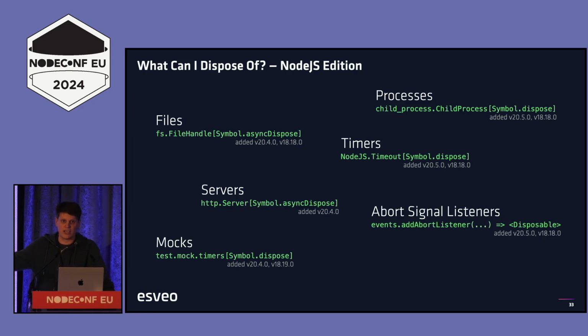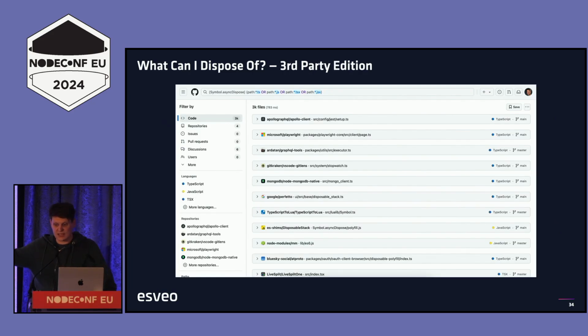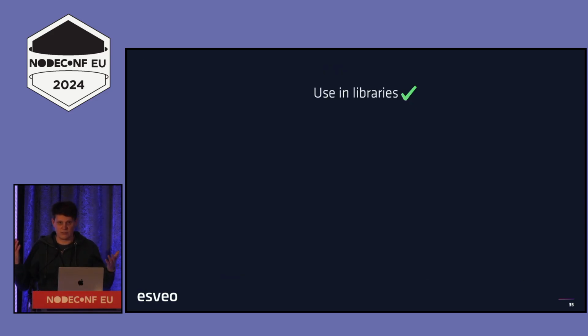But also things like mocking. If you write a test, you often have an after each function or something like that that will clean up different things that you've been mocking at the end of the test. We can do that with symbol.dispose and the using system, and it just works automatically. So this is great. Third party, there's plenty of them. I didn't have a good picture, so I just searched on GitHub, and there's a lot of results. In my experience, this is something that is increasingly being added in the modules I'm using, which is great. So yeah, we can use this in libraries.